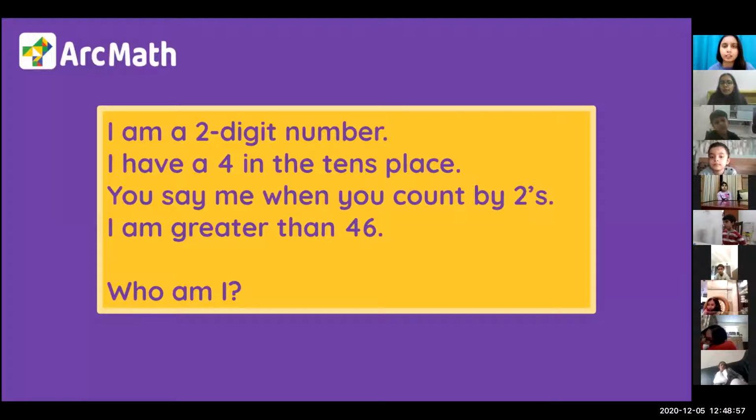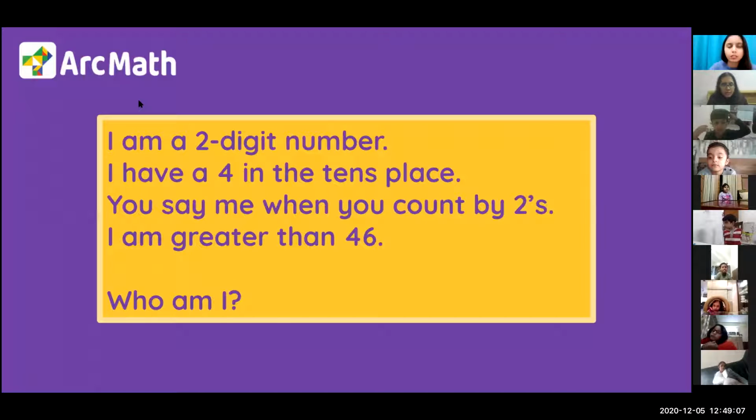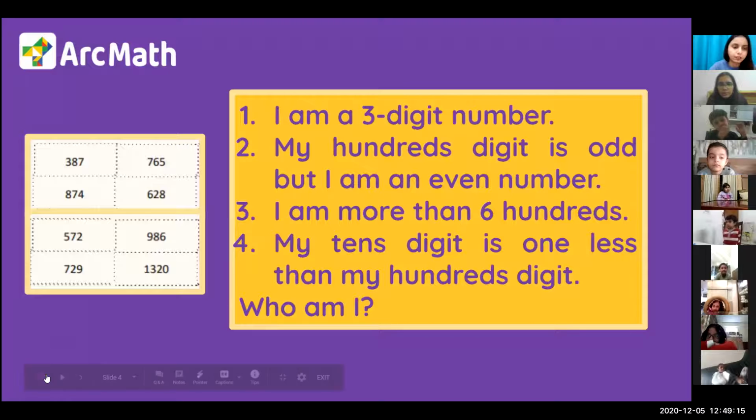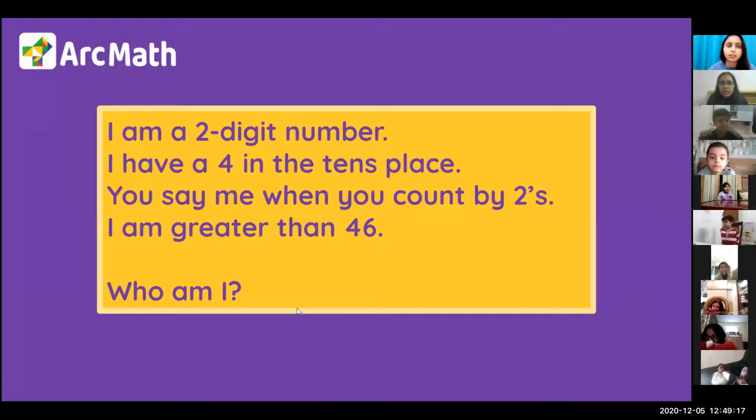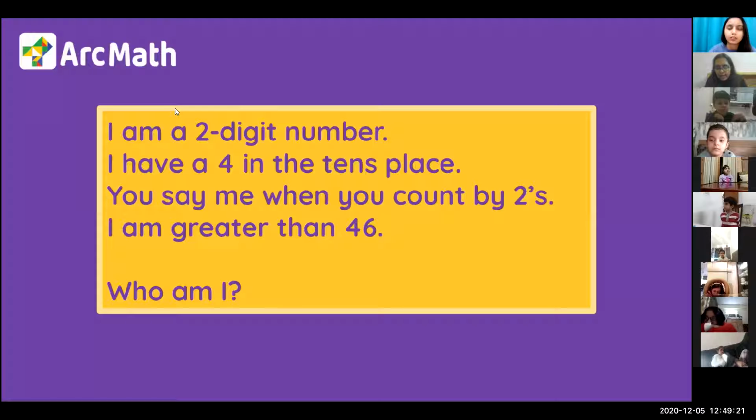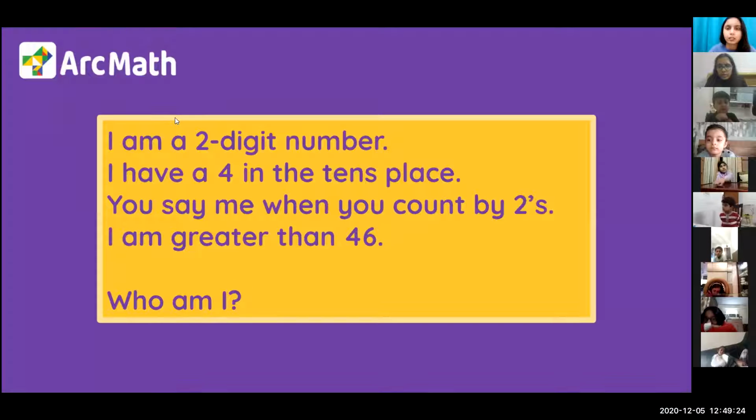understand. Okay, so I'm going to explain the process again. How do we find? Simran ma'am, can you enable the annotate option? Okay, so I will start with the first step. The first step is I am a 2-digit number. A 2-digit number means that my number will have tens also and ones also. Can you see my text?